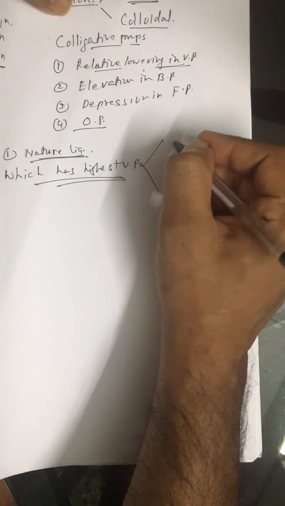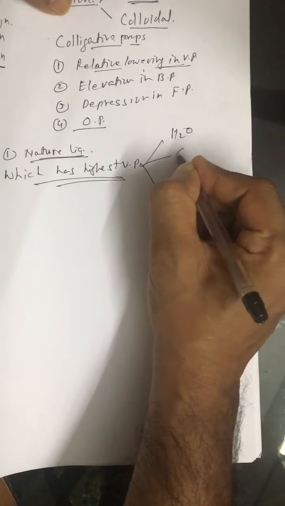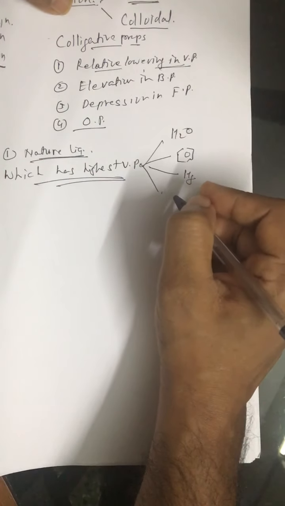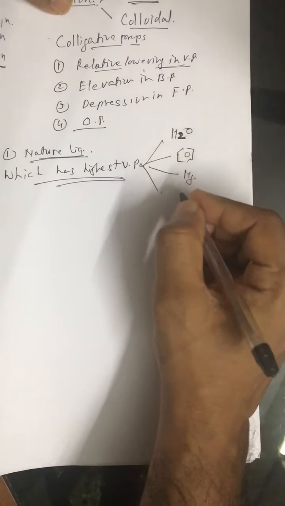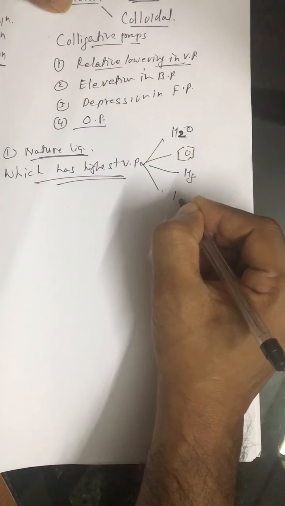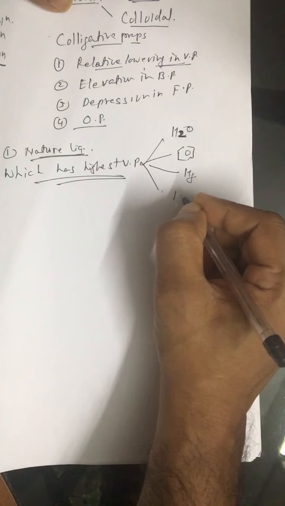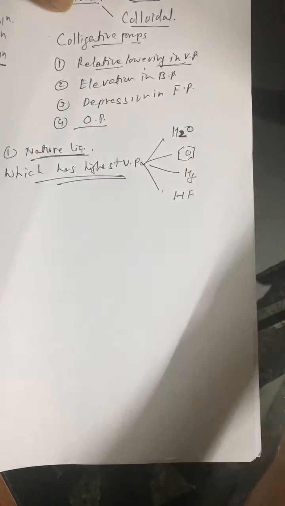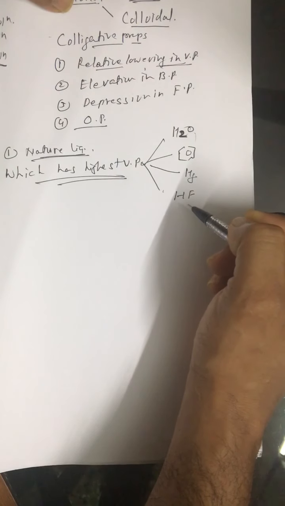Suppose we have water, benzene, mercury, and hydrogen fluoride. Out of these we have to choose the liquid which has the highest vapor pressure.